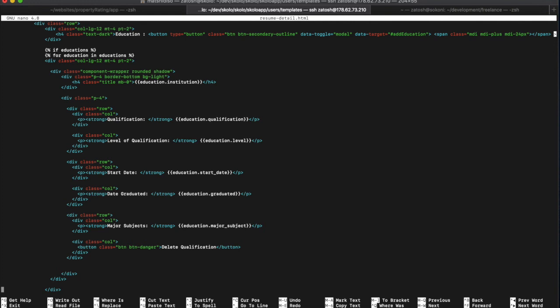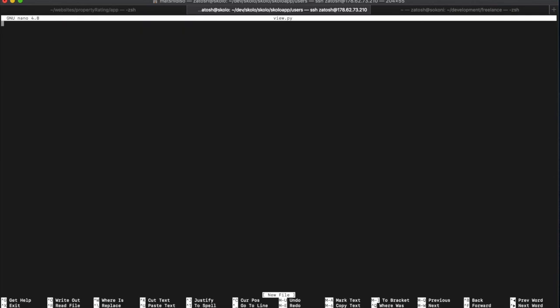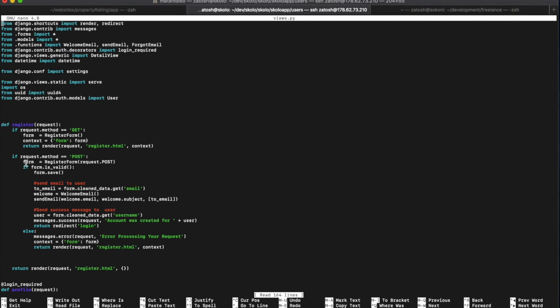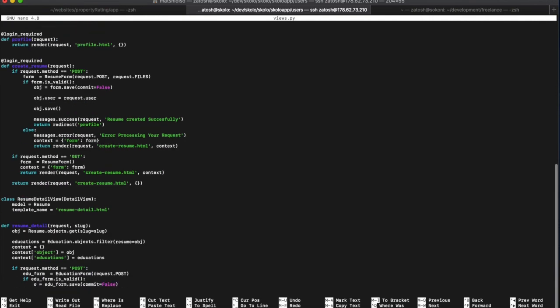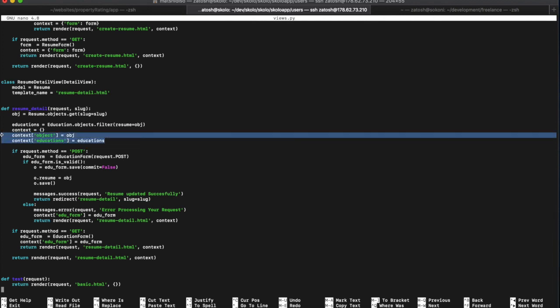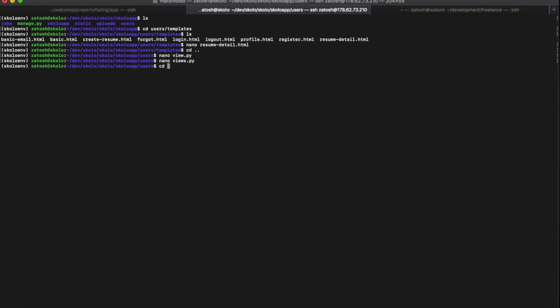Once we're done with that, we're just going to do Control X and close this file, and cd out of here. Then we're going to open views.py with nano, and have a look over there to make sure that for resume detail we have pasted those new lines of code that we recently added. Control X, close that, cd out of here and make sure that we are in the manage.py root, and then we're going to run our server.